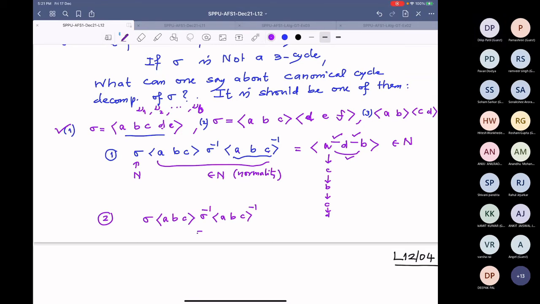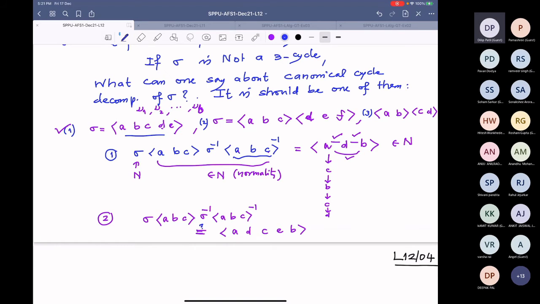This I want to compute in the second case, and I claim it is (A D C E B). I want to check this.